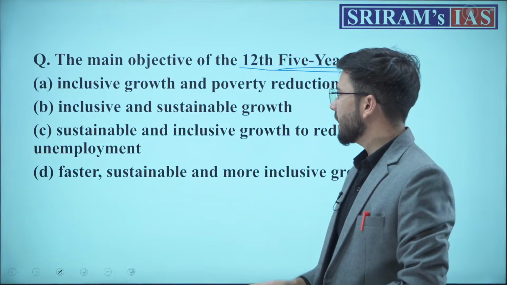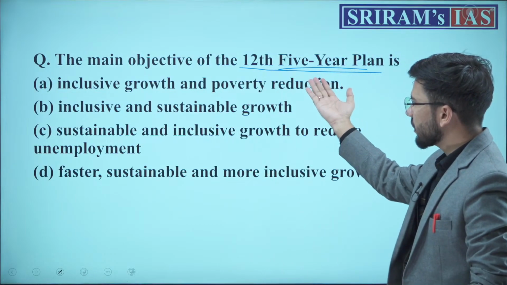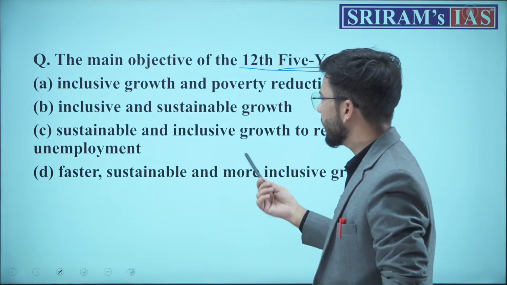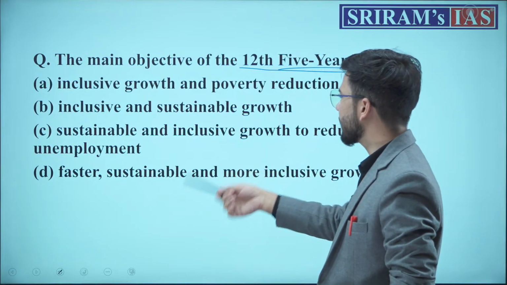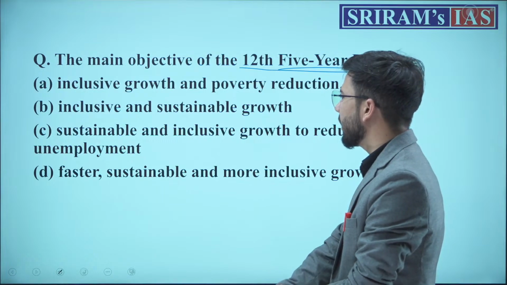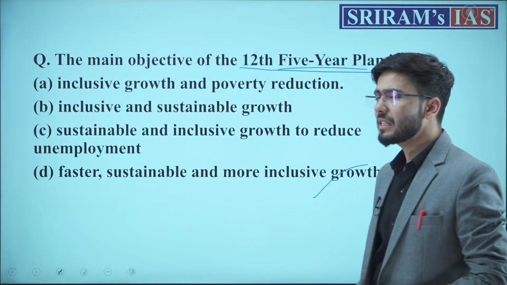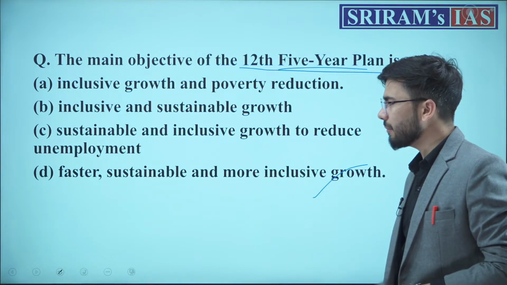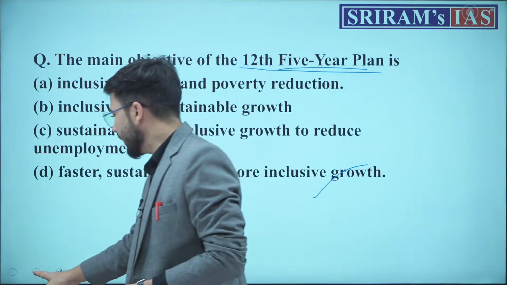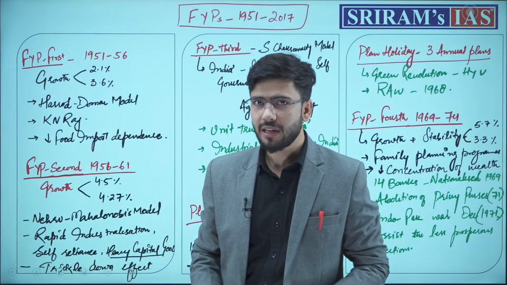Now, understanding the question, we just saw what is the main objective. Was it inclusive growth, sustainable and inclusive growth to reduce unemployment, or was it faster, sustainable and more inclusive growth? What was the answer to this question? That we will deal with later, but remember one thing, we need to cover all the 5-year plans.